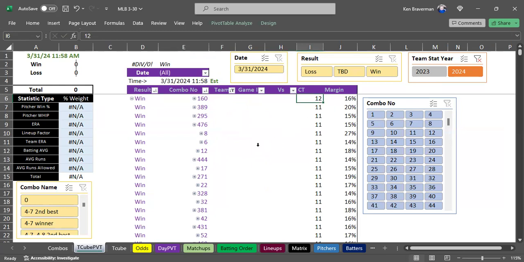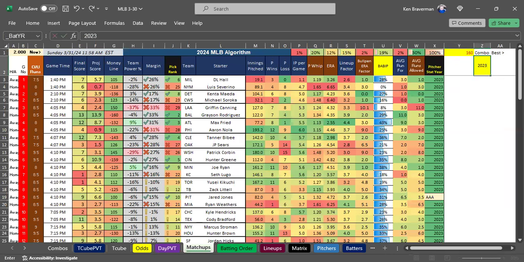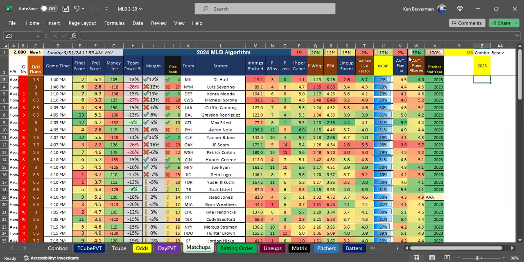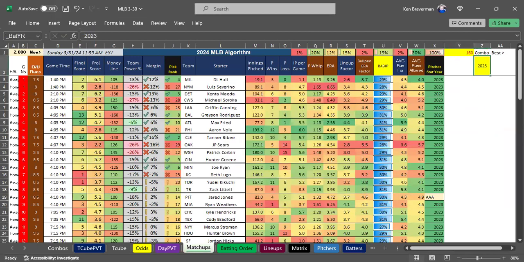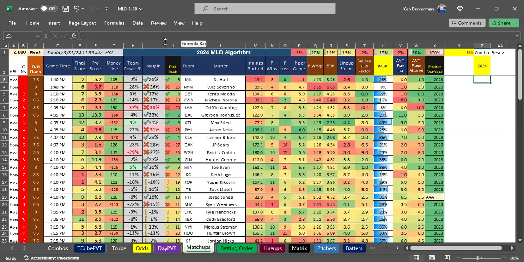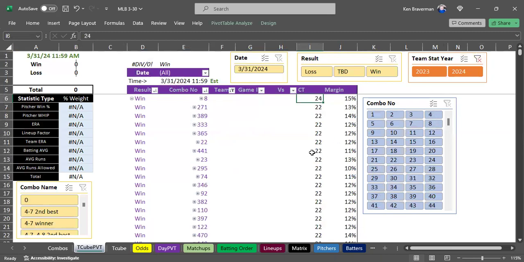I just wanted to show that this is what you can do to do the analysis, to run different combination strings and really get a consolidated look at what you should be using each day. Because the macro will work. When you want to run that macro, all you do is set this to 2023 and do that process of view macro, run macro. When it's done, you type 2024 here and do the exact same process and run the macro again. Once you do that, you can refresh this and you get this nice consolidated look. This is really what you should be using every day, and your combination strings pop up to the top.